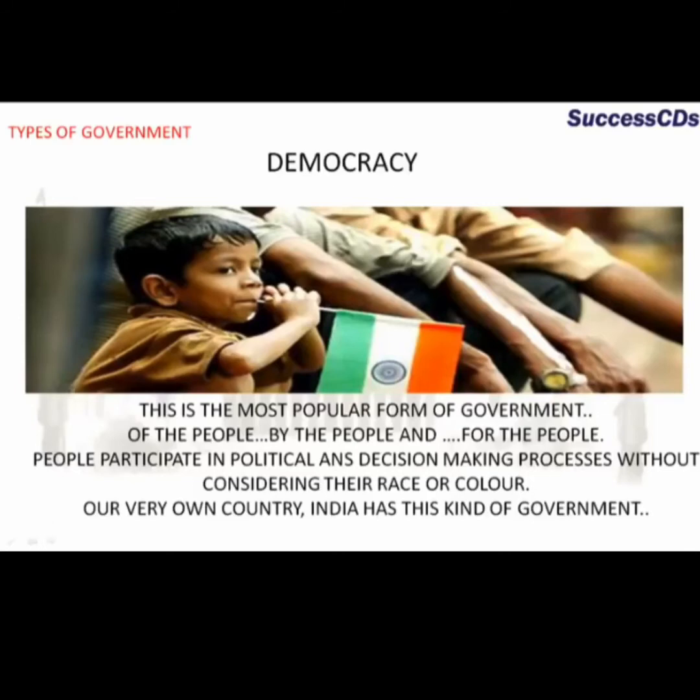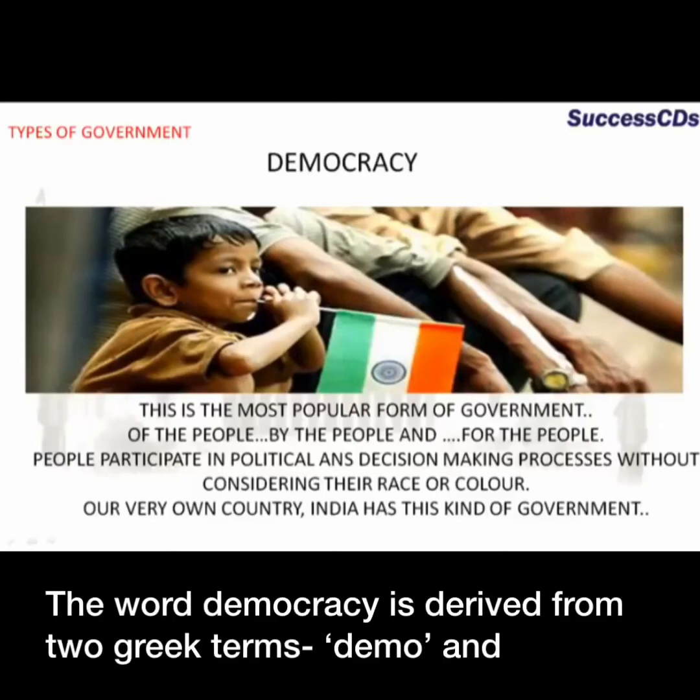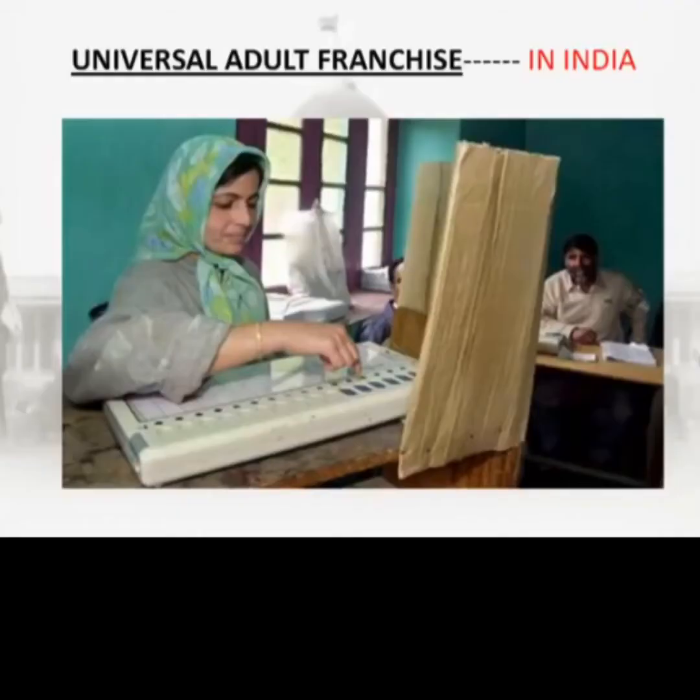Our very own country, India, has a democratic government. The word democracy is derived from two Greek terms, demos and kratos. These two words together mean authority of the people.